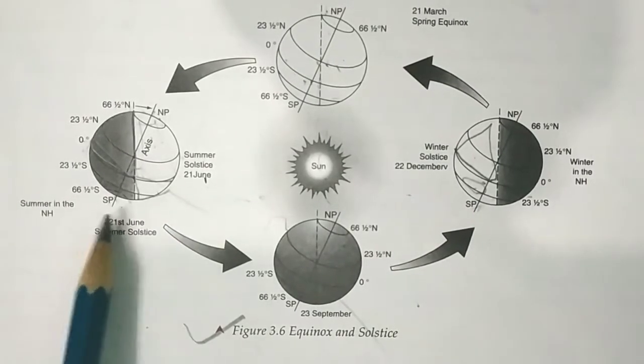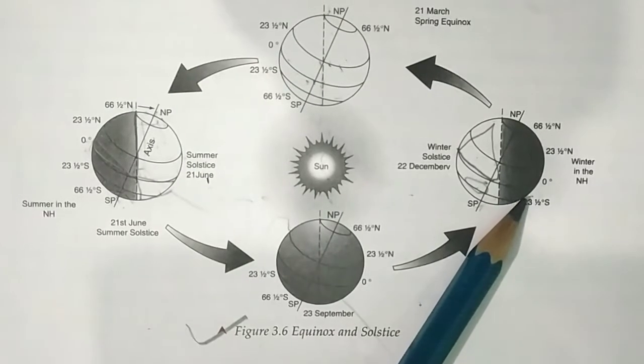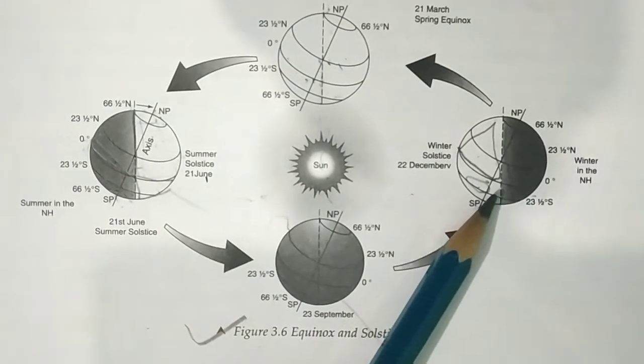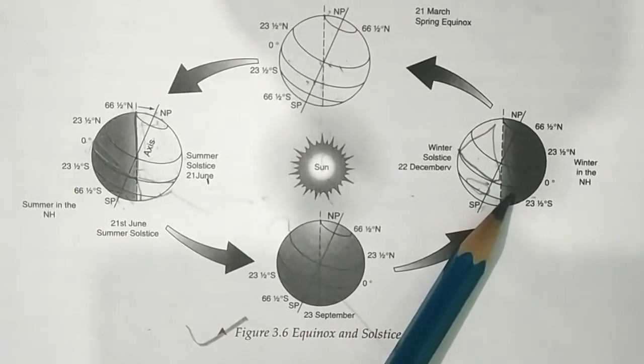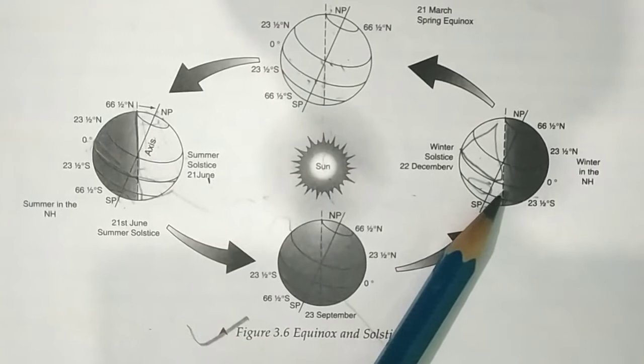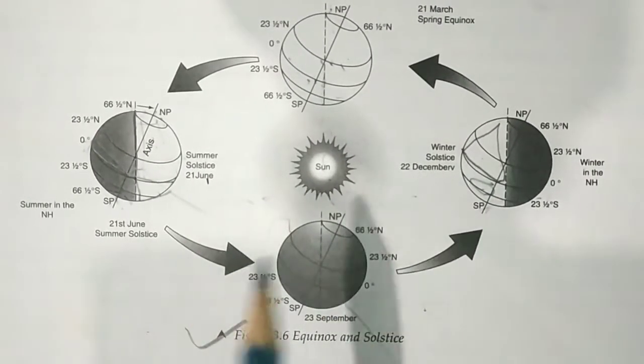On 22nd December, the southern hemisphere is tilted towards the sun, while the northern hemisphere is tilted away from the sun. This day is known as the winter solstice. It is summer in the southern hemisphere and winter in the northern hemisphere.